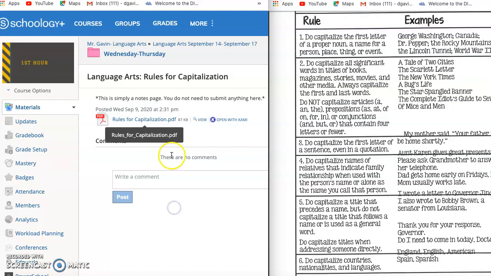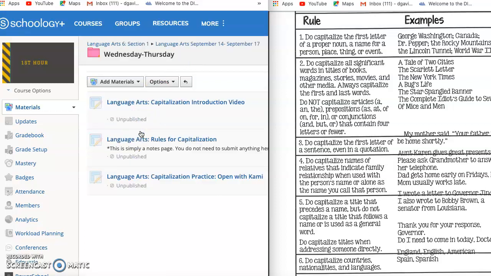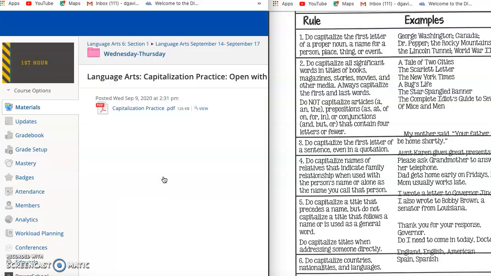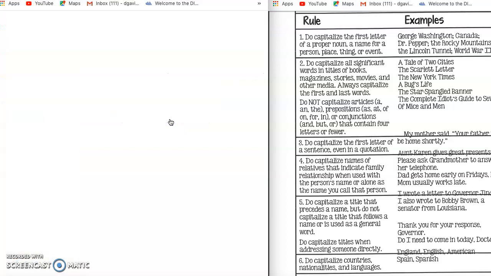If you follow my cursor back over here, now I need to get to the assignment, so I'm going to go back and click on Wednesday and Thursday again. Here is the actual assignment you will turn in with CAMI. Unlike the notes, you need to open this one with CAMI so that you can write on it, edit it, and turn it in for credit.